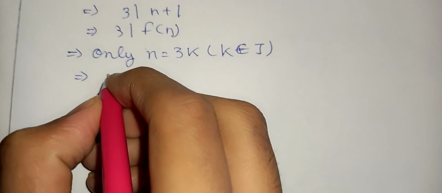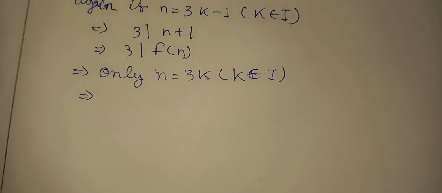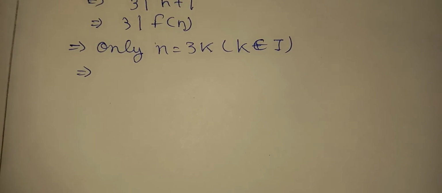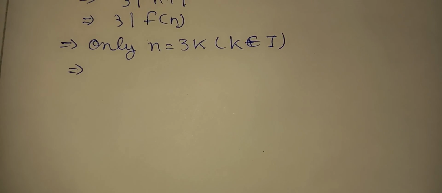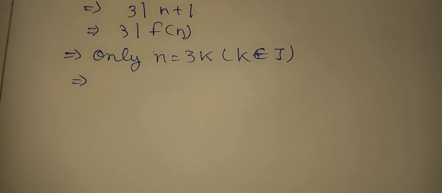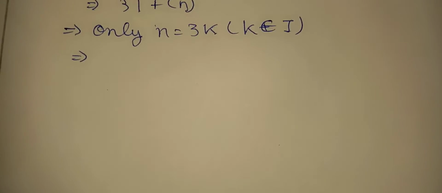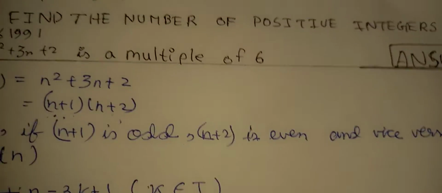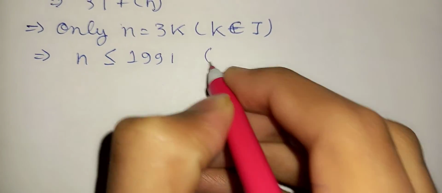Given that, we need to find the number of solutions, and there are two ways to do it. We can either find all the possible values of n for which 3 divides f(n), or in other words 6 divides f(n). Another way, which I prefer, is to find the number of values for which 3 does not divide f(n), and then subtract that from 1991, since we are already given that n is less than or equal to 1991. Alright, so let's get on with the second one. So we need to find n less than 1991. Now this is case 1.